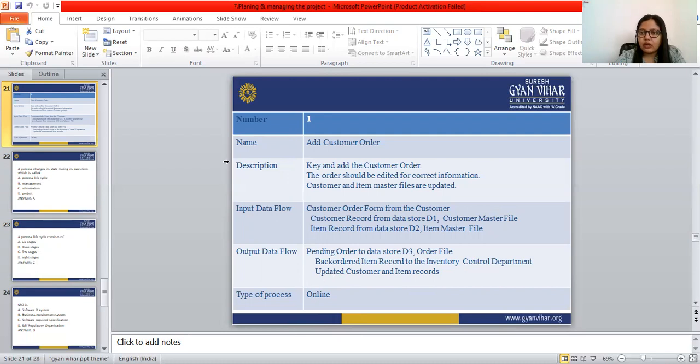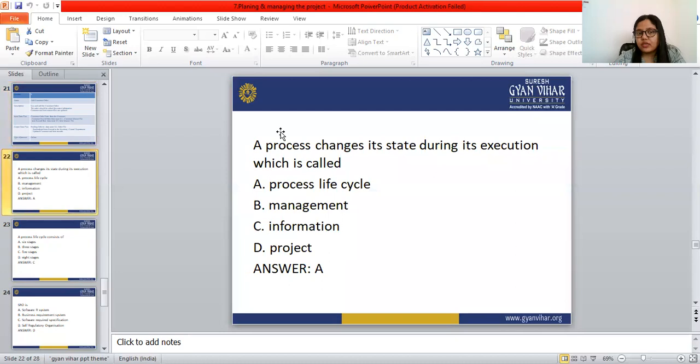So these all are about project management and the process life cycle. Let's see some questions. First one: a process changes its state during its execution, that is called as what? The correct answer is A, process life cycle.